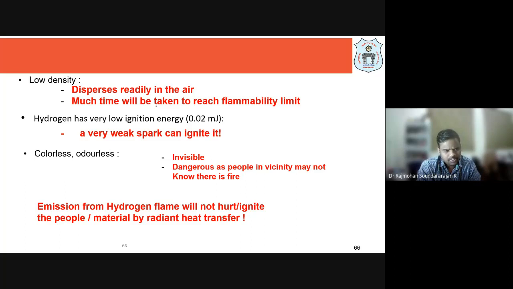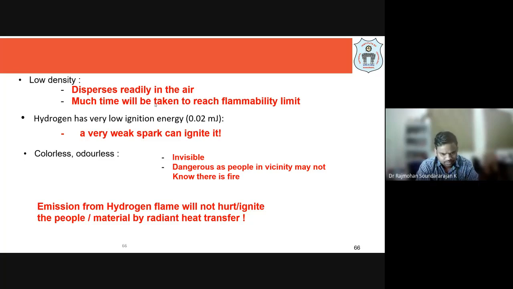With respect to its properties, it is colorless and odorless. If there is a petrol leak, you will smell petrol, and some people even like that smell, so we can easily identify a leakage. Even our house LPG cylinders are odorless, but we add mercaptans so that when there is a leakage, we come to know. Hydrogen is also odorless and colorless. Since it is invisible, it is dangerous, as people in the vicinity may not know that there is a fire. That is the problem associated with it.